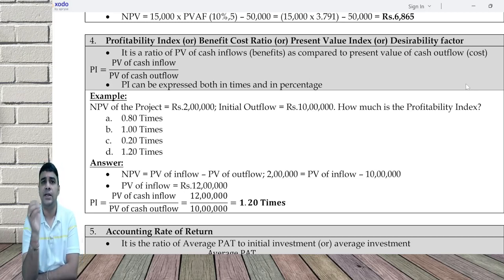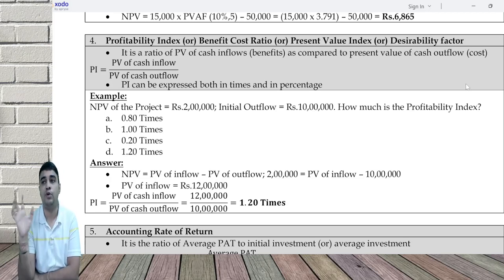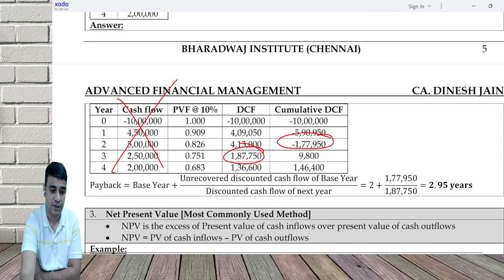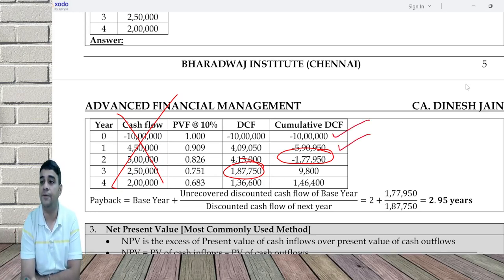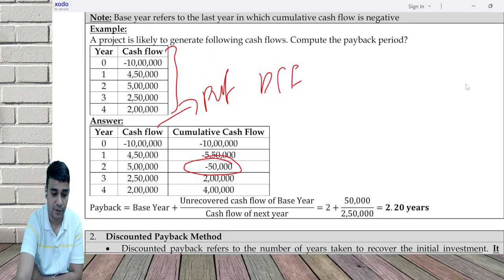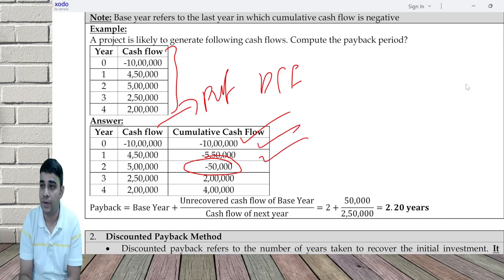What is average is, if you invest 20 lakh rupees on a project, first year you get back something. Second year you get back something. Third year, fourth year, fifth year you get back something. So you cannot say at any point of time 20 lakh is stuck. So instead of doing every year investment calculation, for example, in this question, this is my first year investment, 10 lakh. Second year investment is 5 lakh 9950 because I've already got back 4 lakh 9000. Without time value of money, the investment itself is not there because my investment has come back.